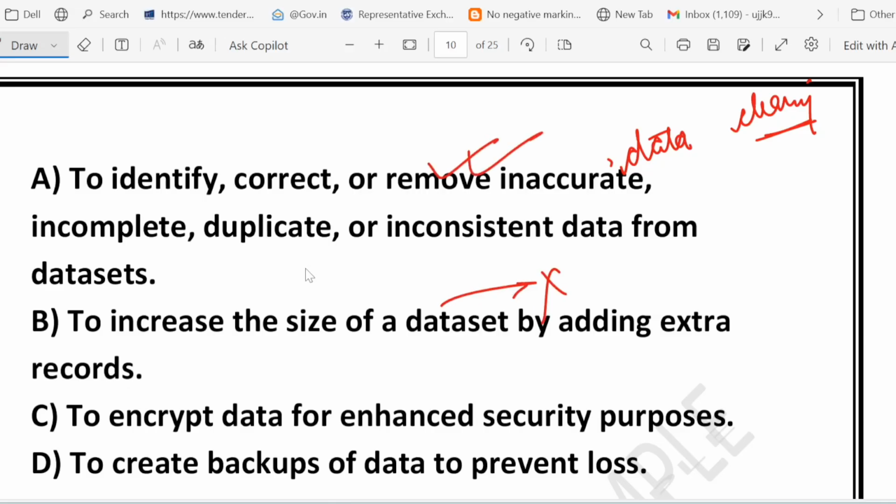Sorry, we are talking about option B. Scrubbing does not mean adding fake or new record. Its goal is to improve the quality, not increase the quantity.